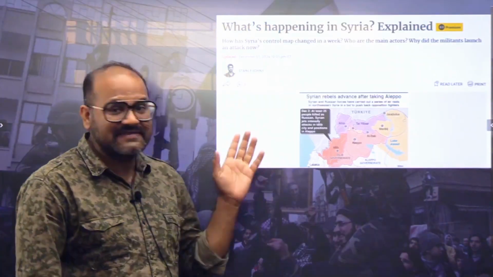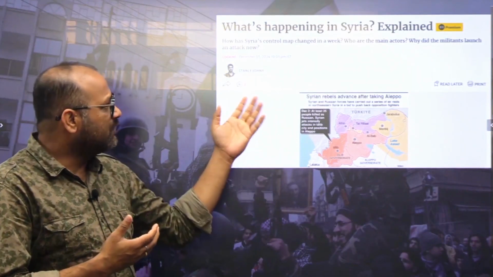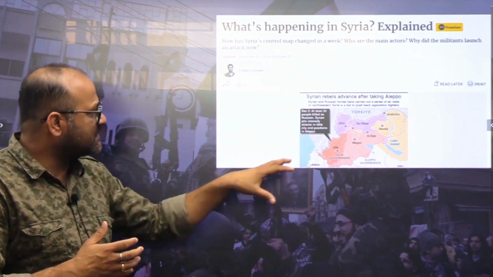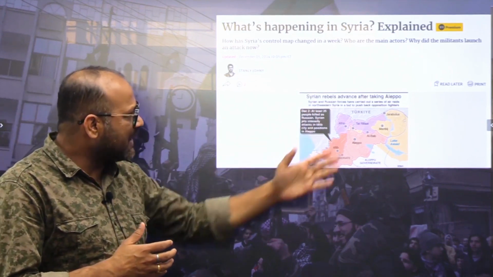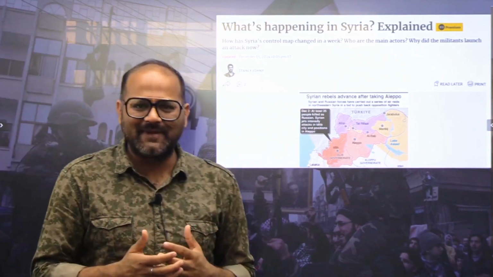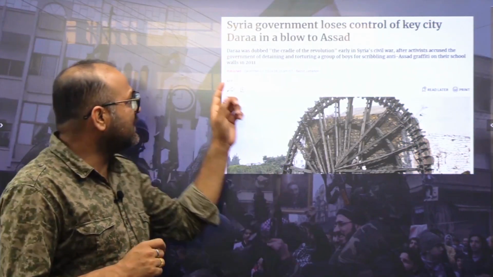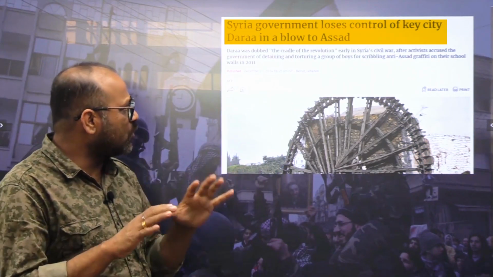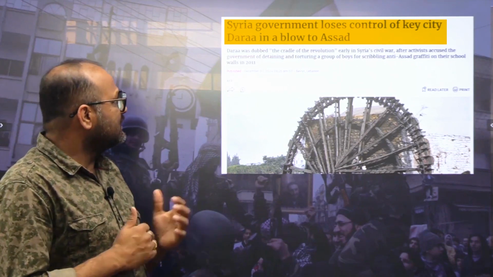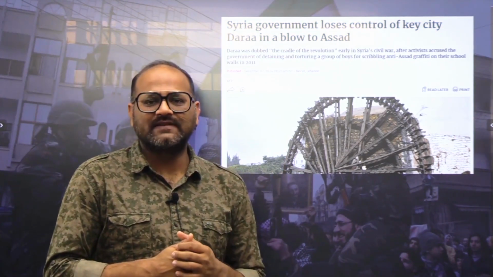But now, what is happening in Syria? We should know who is controlling Syria, the locations in news, the main actors in news, what is happening there and why it is happening. The latest article is related to Syria's government losing control of the key city Dara in a blow to President Assad. What is it? Let's understand.